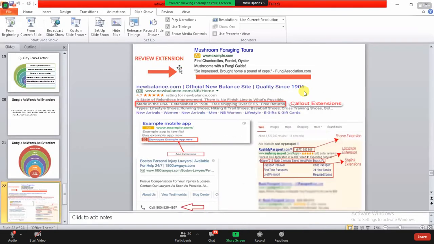See, you can see over here, I have a screenshot of this. They are showing "so impressed, bought home a pound of steps," and this is a kind of review from one person on this website. Okay, so what is this? This is a review extension. An extension is a helping hand for customers to know more about the website.